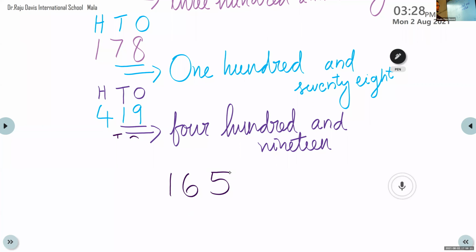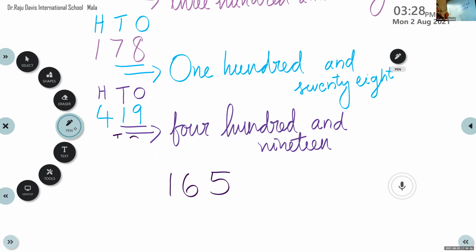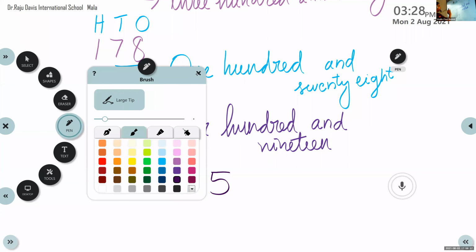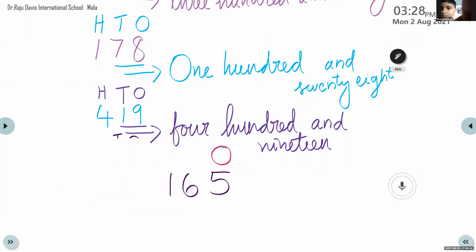At ones place we have which digit, my dear? 5. See, this is the ones place digit. Next we have tens place. Then we have hundreds place. So here in 165, the digit at one place is 5.